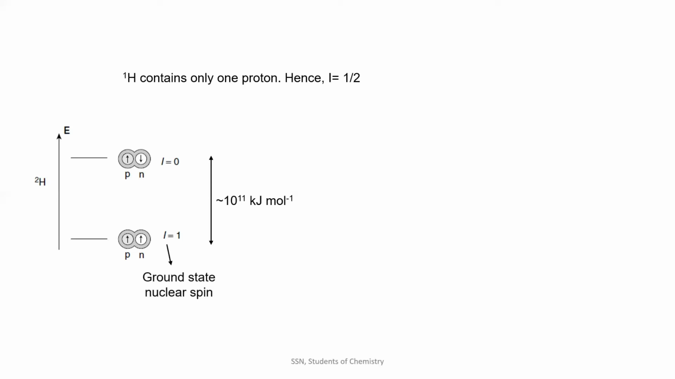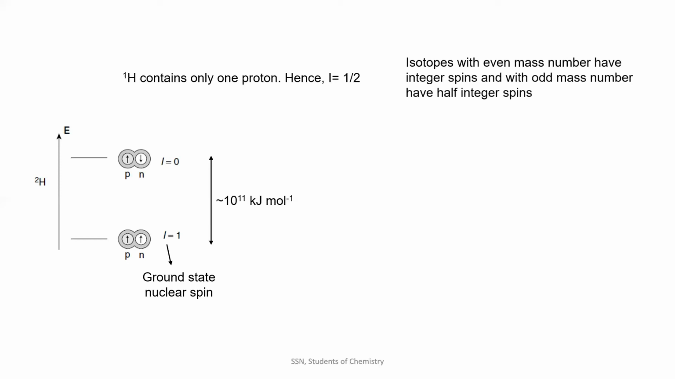nuclear spin. In the case of deuterium, the ground state nuclear spin is 1, which is otherwise known as integer spin. 1/2 is half integer spin. 1 is integer spin. So consider isotopes with an even mass number, like deuterium, which has a mass number of 2, which is even. An isotope with an even mass number would end up with an integer spin. That is, I is equal to 1, maybe I is equal to 2, 3, or 4 for other isotopes which have even mass number.